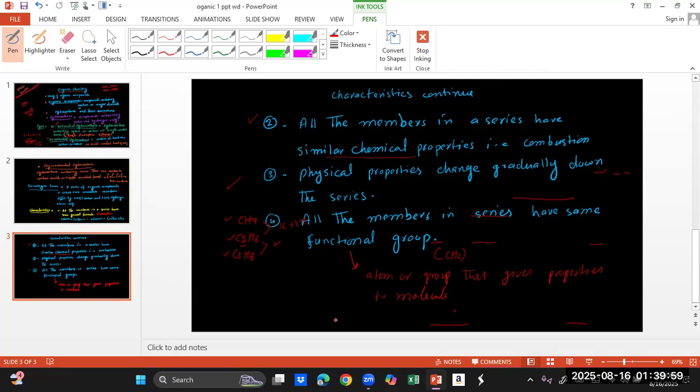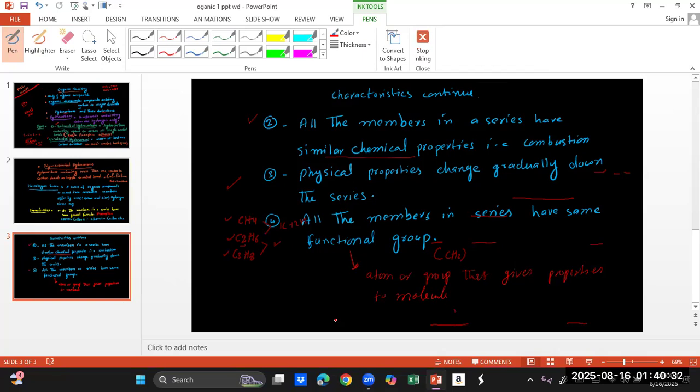For example, with melting point there is no regular trend because of the intermolecular forces, but as we go down the group, boiling point increases because of increase in intermolecular forces. Boiling point is a physical property. Please don't mix physical property with chemical property. Chemical properties mean reactions.